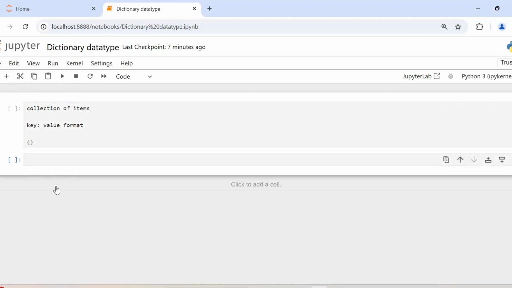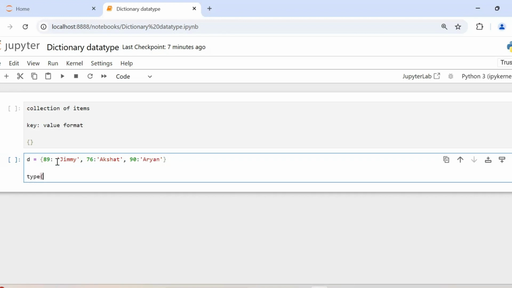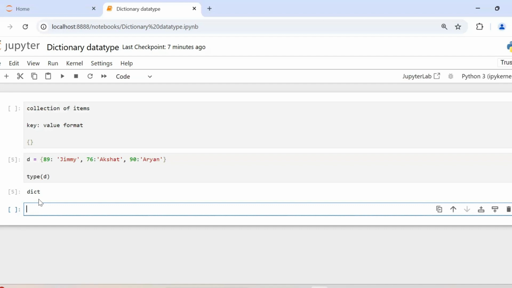So let's go ahead and declare a dictionary. I'm going to declare a dictionary D, curly brackets, and then you would have a key. Key could be anything, so let's just give a number here. And the value I'm giving here is Jimmy. Name Jimmy. Maybe I'll have 76 as my second key, just randomly picking these numbers. And another one is probably 90, and the value is Aryan. If you go ahead and check the type of the variable D, you can see it's a dictionary data type.